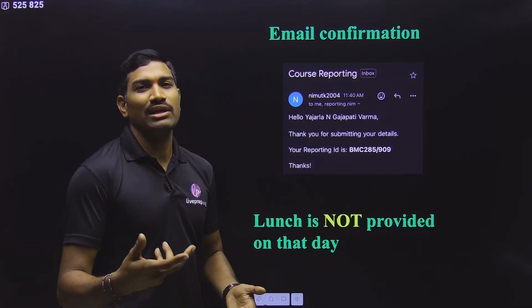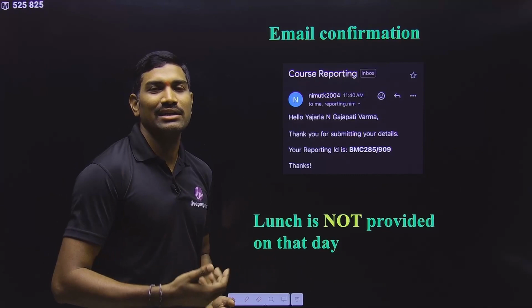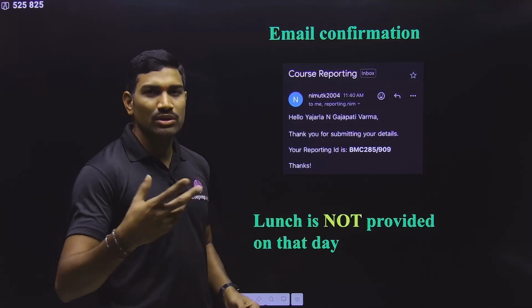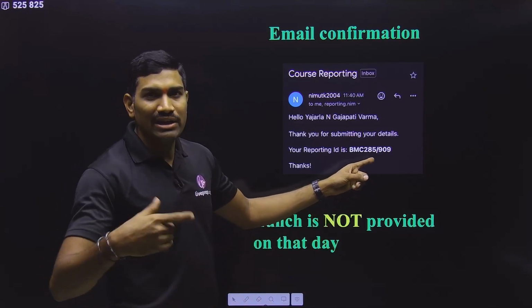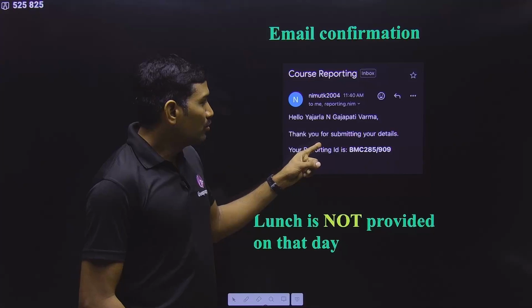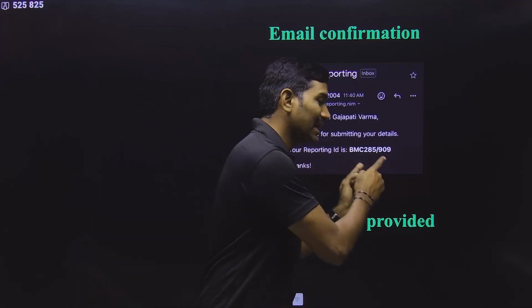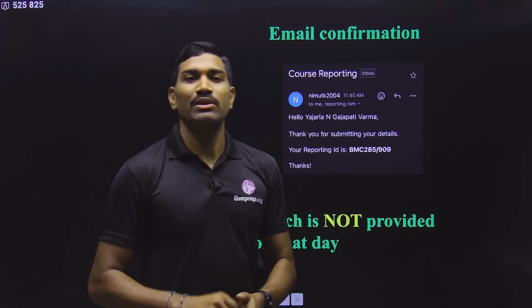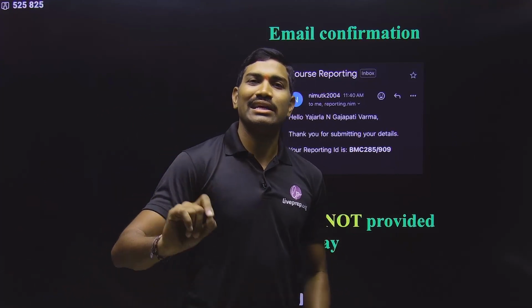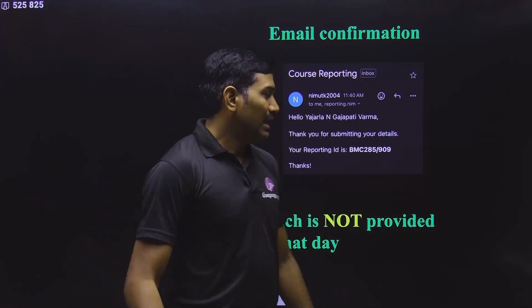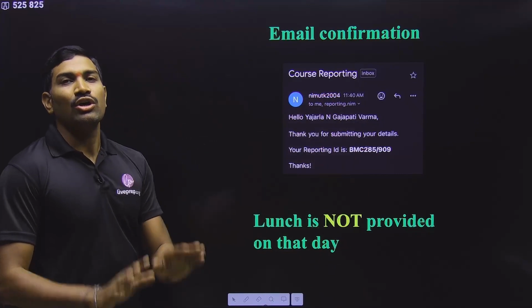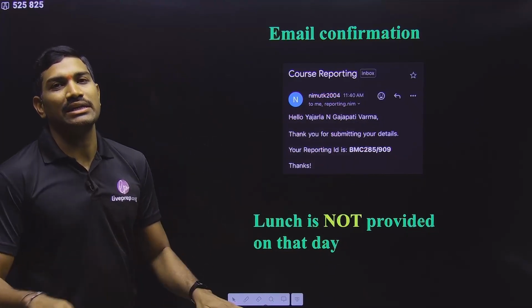That's why, when I say student, I mean every trainee. I have the habit of saying student because I'm a lecturer, so generally I interact with students, so don't get confused. Student means trainee. Every trainee has to do this particular step so that they get one reporting ID, and this ID should be informed to those people so that they will write it in that particular list. And with this your reporting will be completed.